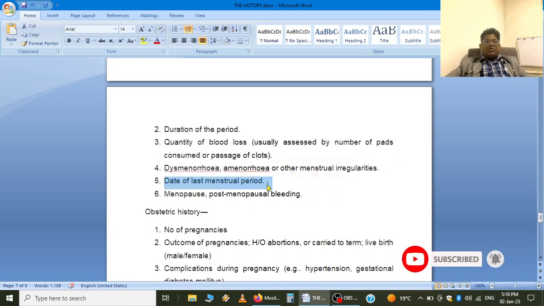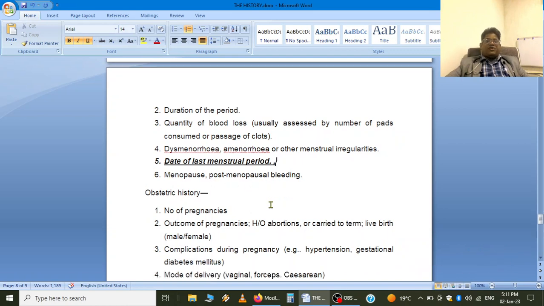This is very, very important to know and we should always stress this point. Date of last menstrual period we should know and we should document in our case file, in our case record also. And history of menopause, if there is menopause, and any history of post-menopausal bleeding.